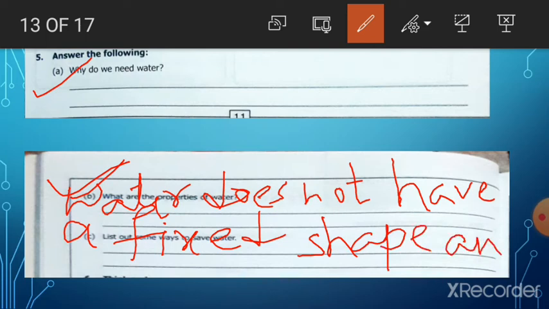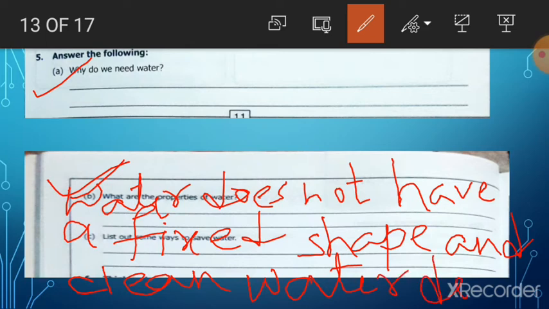And clean water, you can write using number 1, 2. Clean water doesn't have, I'm writing here, doesn't have any smell, color and taste.